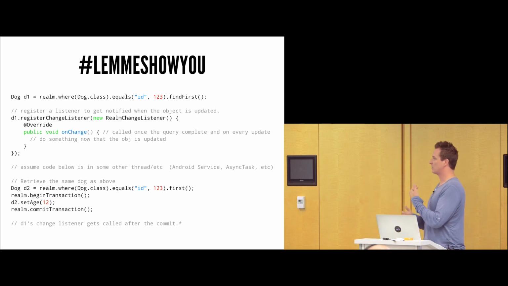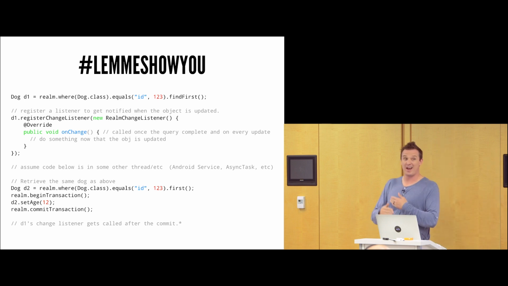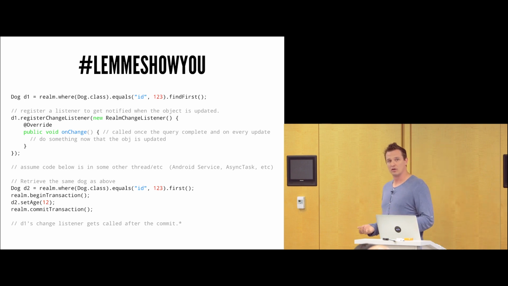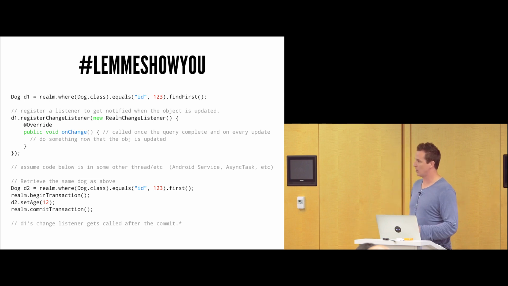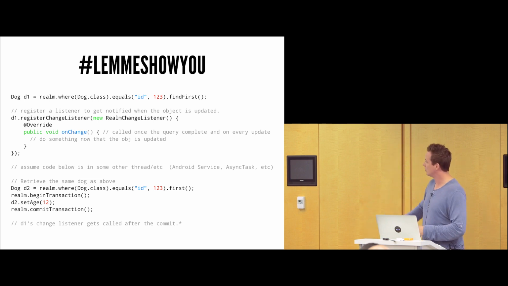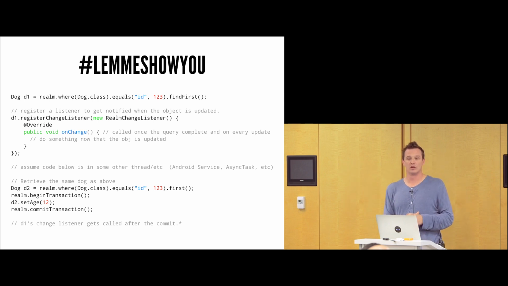And this happens at the next iteration of Android's run loop. If you're familiar and want to know how Android's run loop works, actually at this very conference last year, Michael Bailey from American Express gave a talk on Android's main loop. So please watch that talk if you're interested and want to learn more about that. But upon the next iteration of Android's run loop, the change listener will be called. So you don't have to actually query for it. It just lets you know, saying, hey, this changed, and you can respond to it.